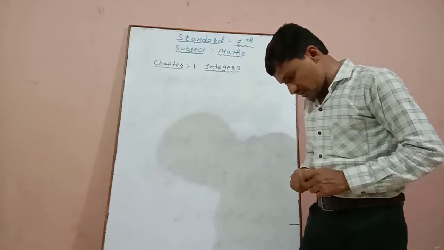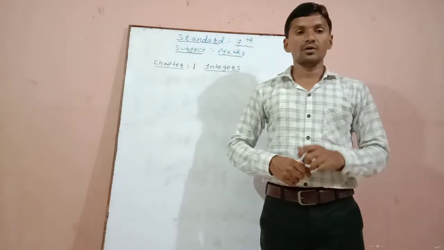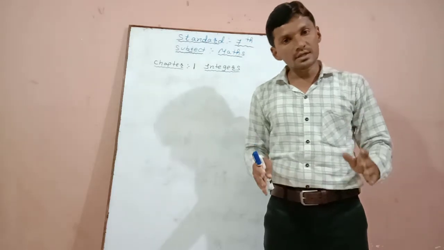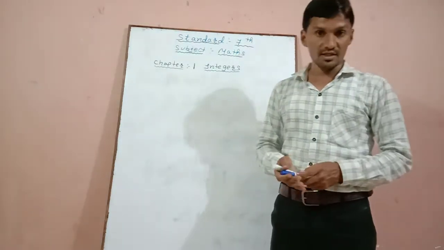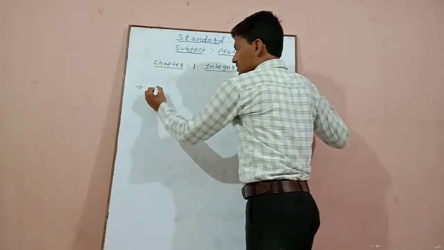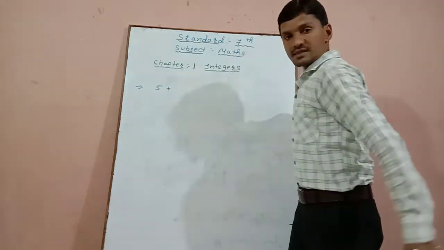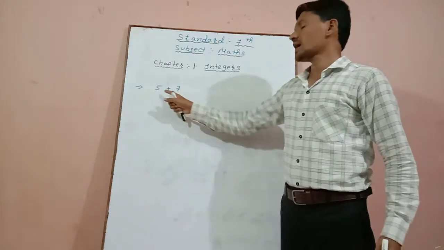When two positive integers are added, we get a positive integer. When we add two positive numbers, is the answer positive or not? Let us check that one. First of all, two positive numbers. One positive number is 5. Add means plus. Second positive number, anyone we can take, 5 plus 7.